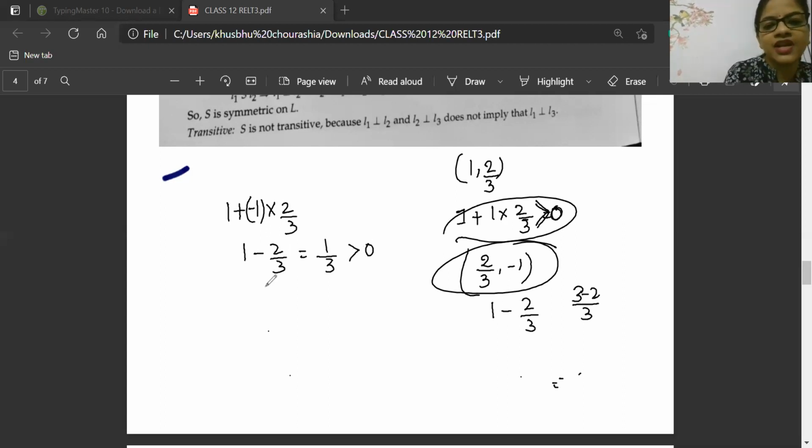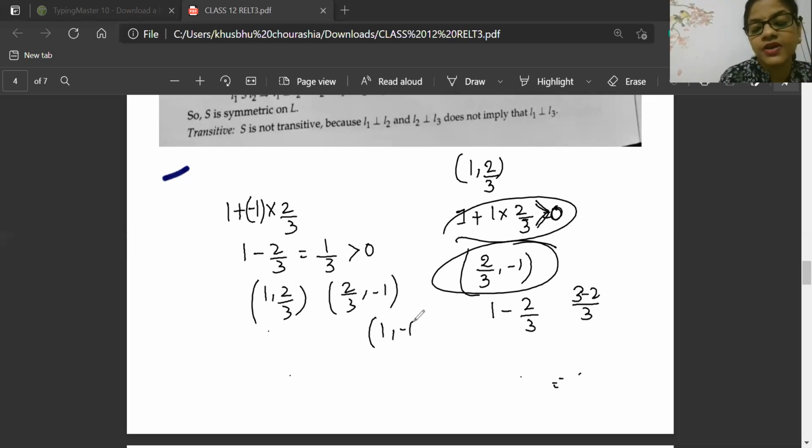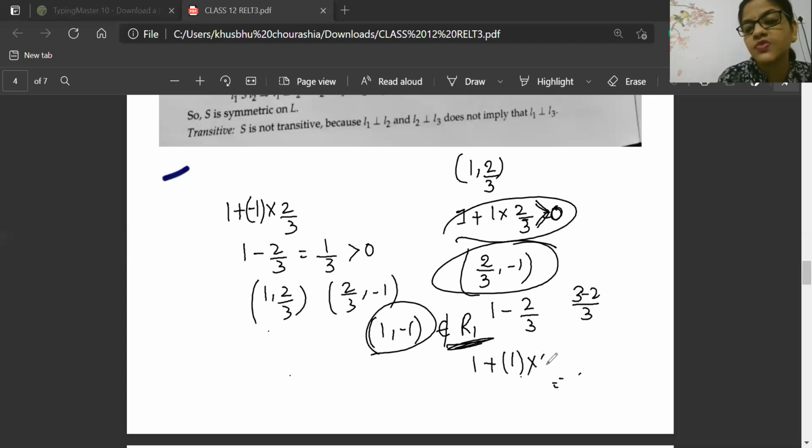Okay, so now you have the relation 1, 2 by 3 and 2 by 3, minus 1. But 1 comma minus 1 is not inside the relation itself. Why? Because it is not satisfying the condition of the relation. 1 plus 1 into minus 1, so 1 minus 1 is 0. So why will the relation take this condition? 1 comma minus 1 is not present inside the relation.